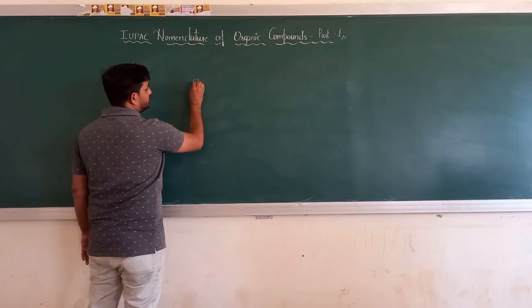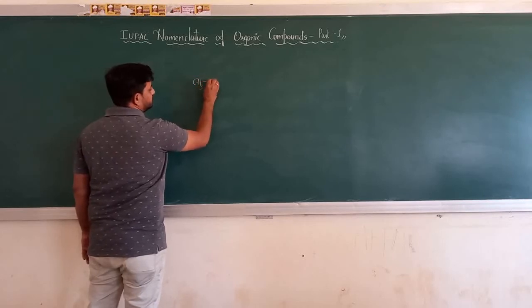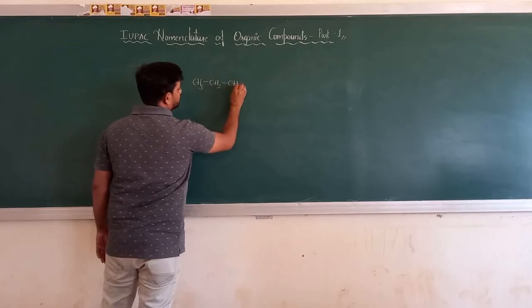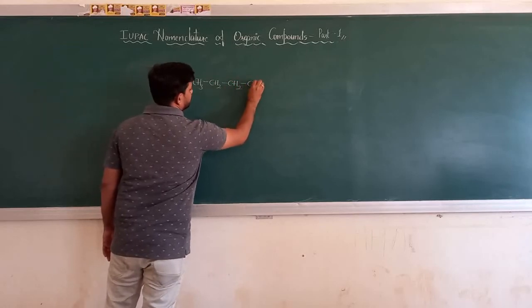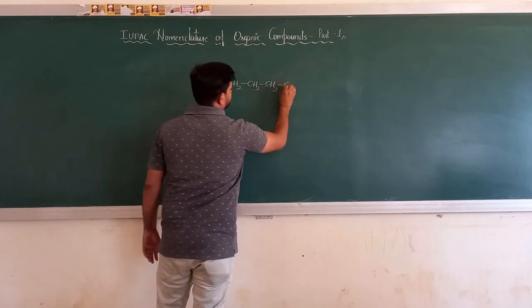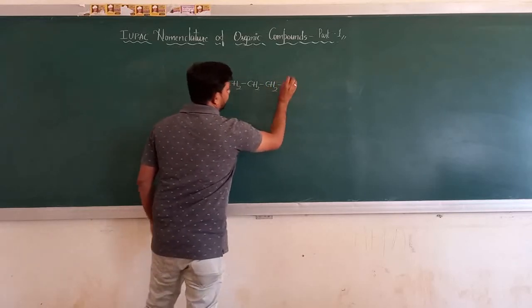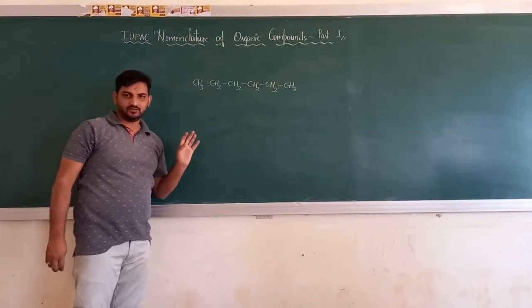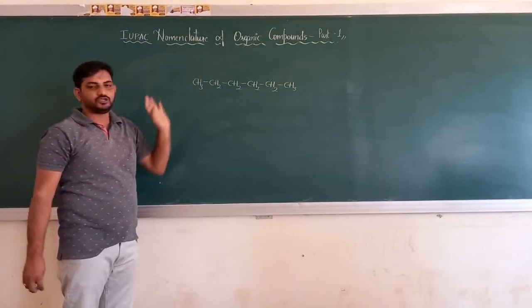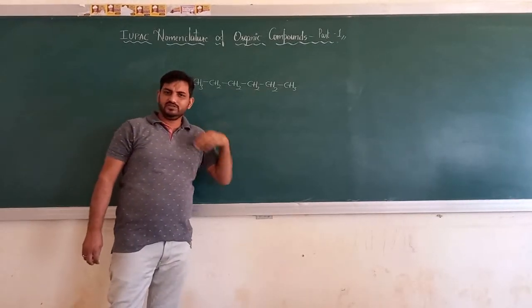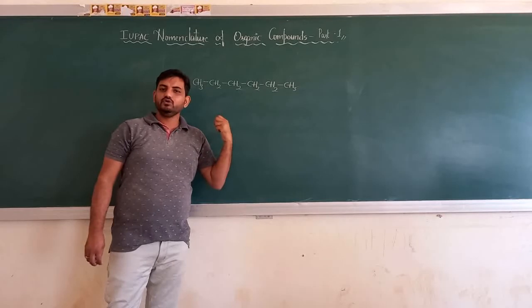See, I've got a molecule of the type CH3, CH2, CH2, CH2, CH2 again, and a CH2. I have not written it in a crooked fashion, neither have I added any substituents on that. It is a simple straight chain, so we'll practice how to name this.